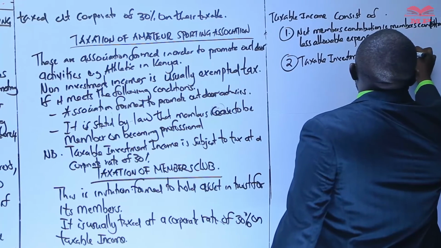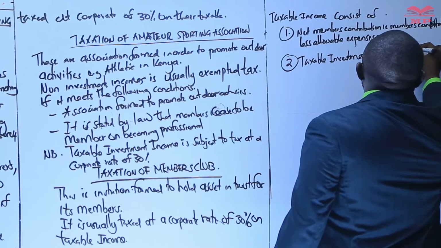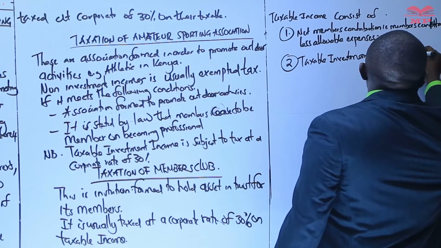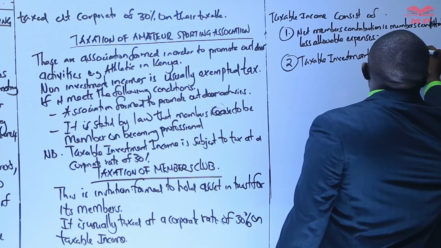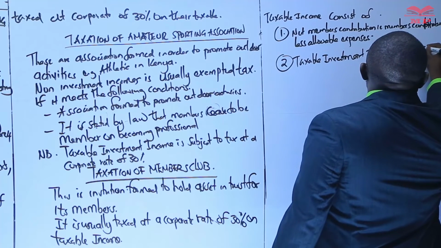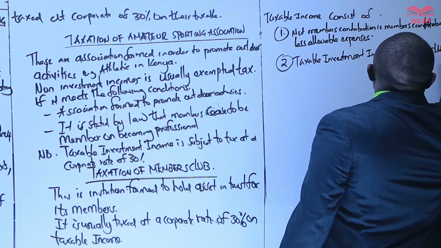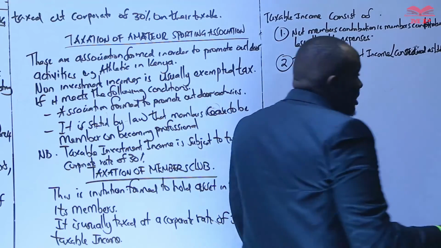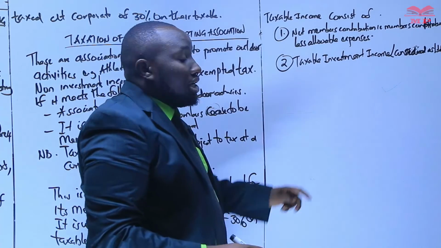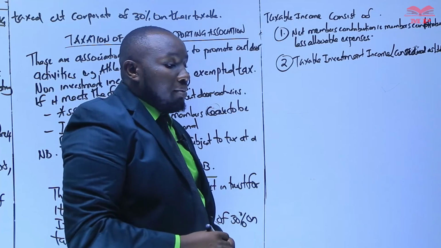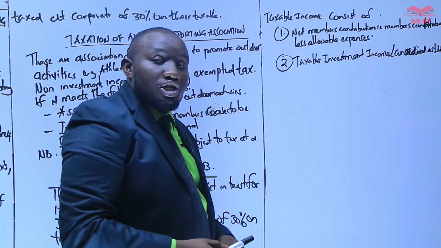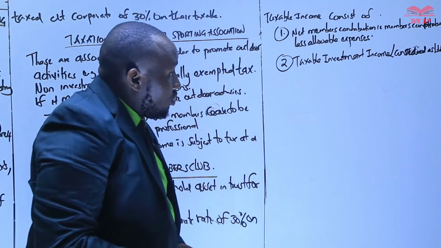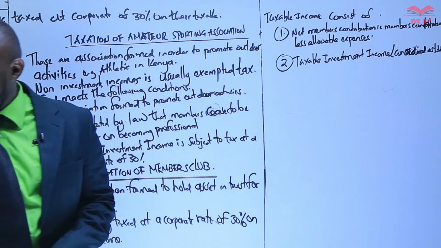This is considered as for a limited company. We know that for a limited company, after getting the taxable operating income, we add the taxable investment income, for example, the rental, the farming, the non-qualifying interest, and non-qualifying dividends.